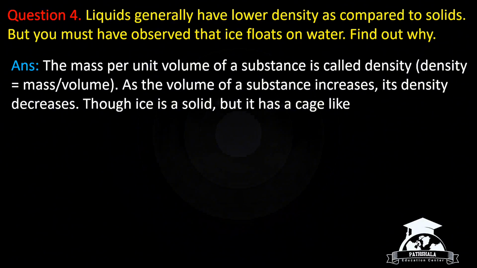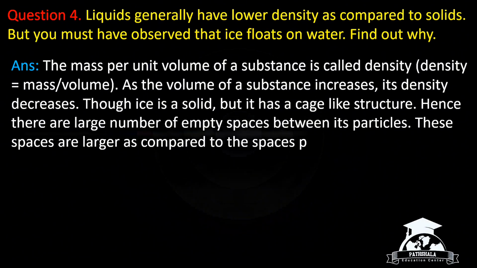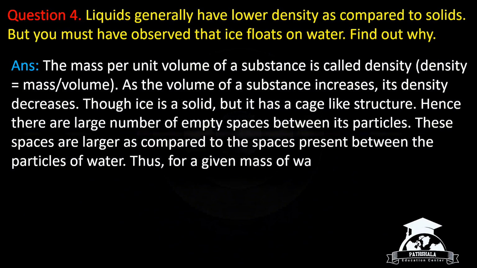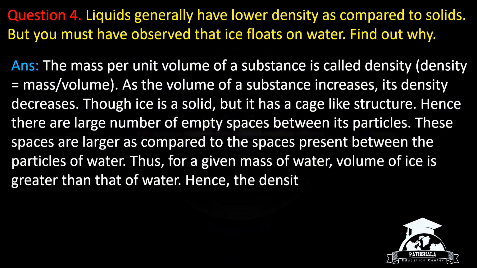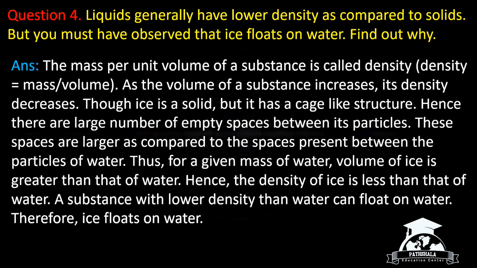Even though ice is a solid, it has a cage-like structure. Hence, there are a large number of empty spaces present between its particles. These spaces are larger as compared to the spaces present between the particles of water. Thus, for a given mass of water, the volume of ice is greater than that of water. Hence, the density of ice is less than that of water. A substance with lower density than water can float on water. Therefore, ice floats on water.